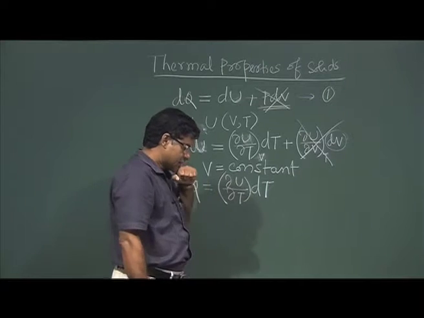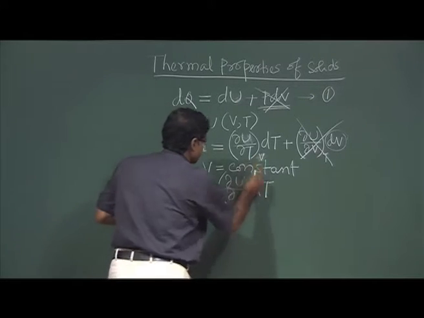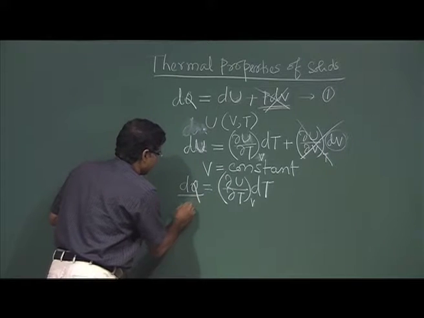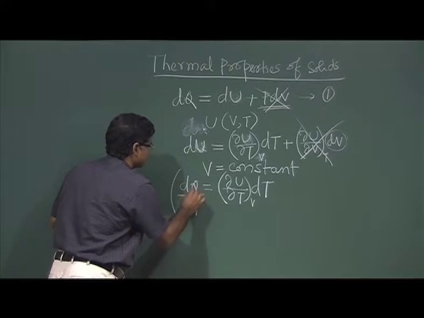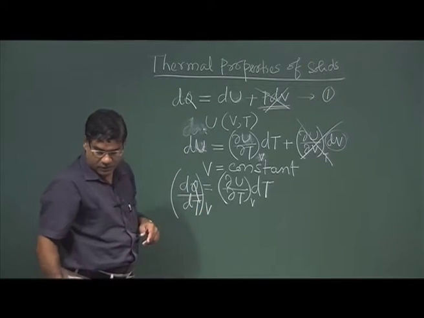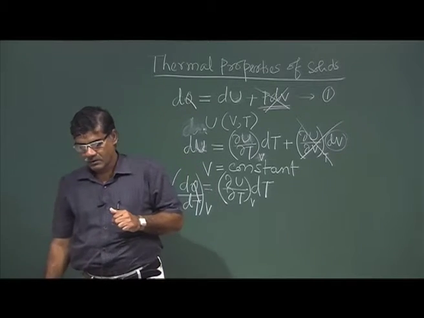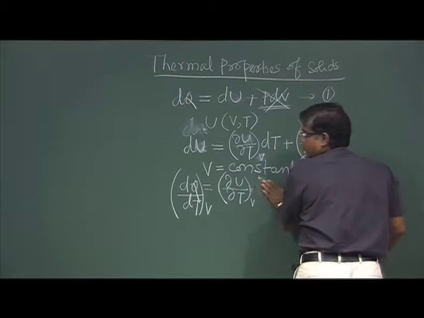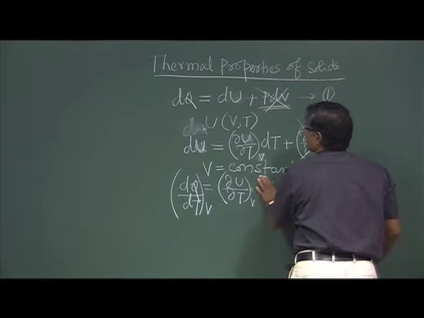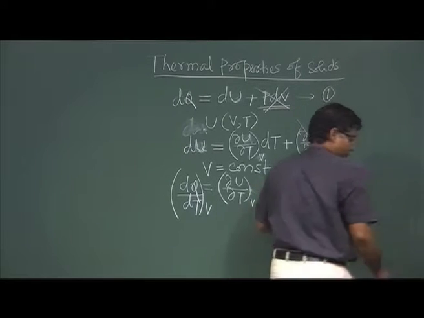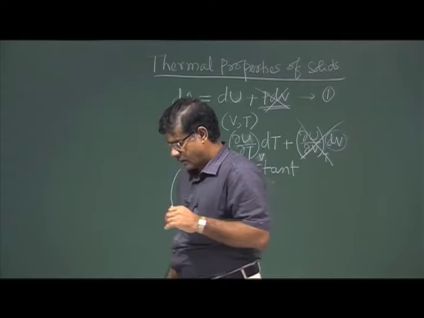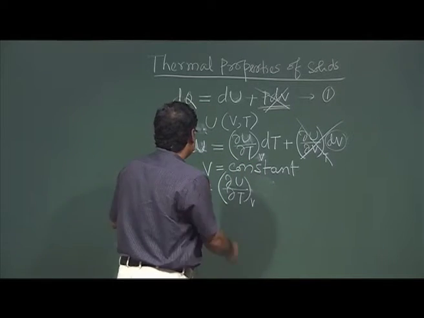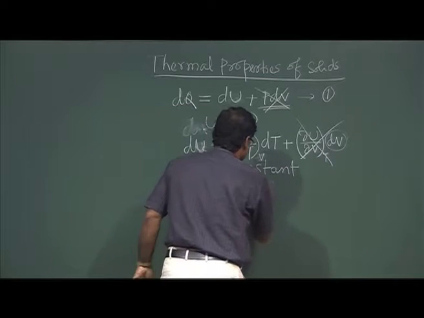Okay. So, at constant volume we can write dq by dT at constant volume.